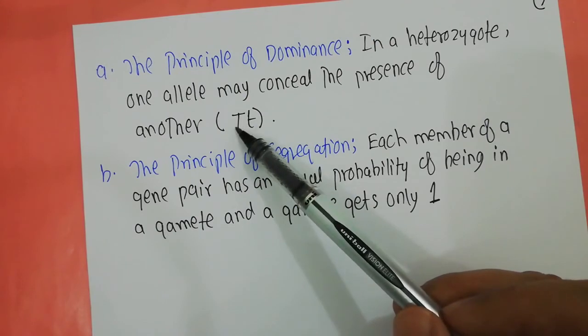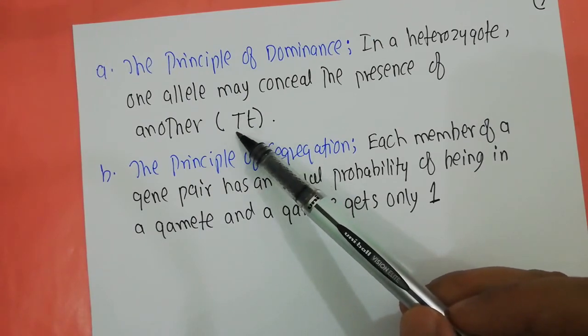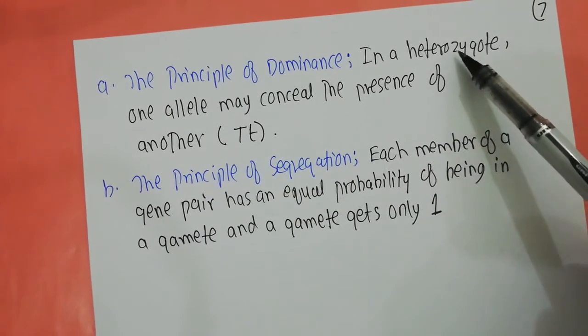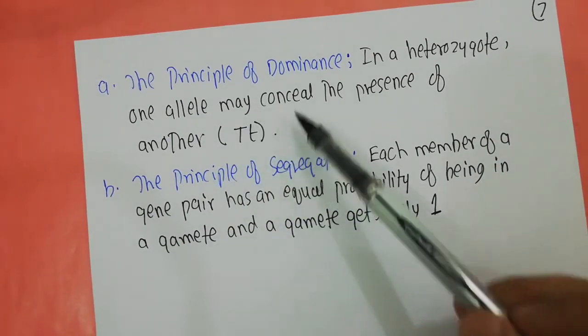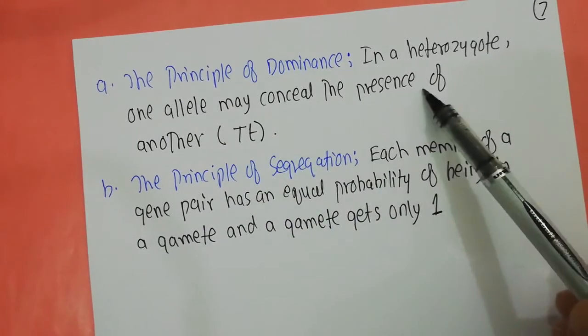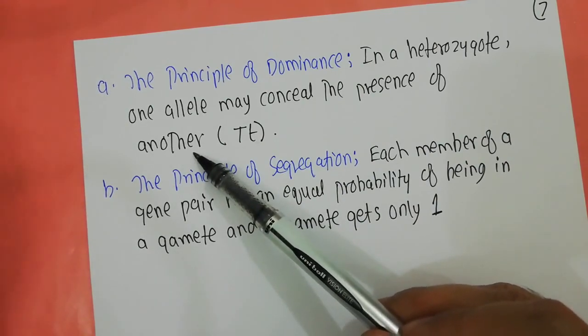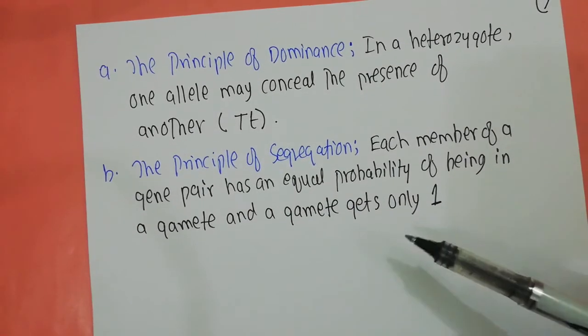The capital T represents itself when present with another capital T, but it also expresses itself when present with the small t. So he said that in a heterozygote, one allele may conceal the presence of another, and he established this principle of dominance for all of the 7 traits that he selected.